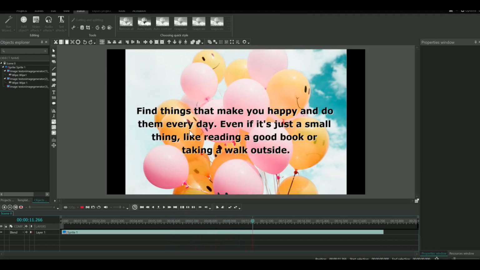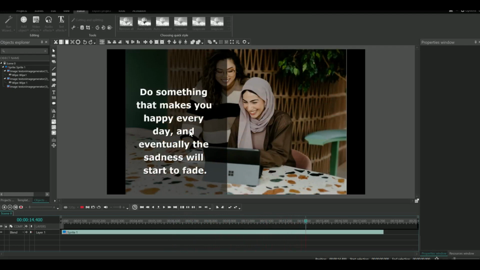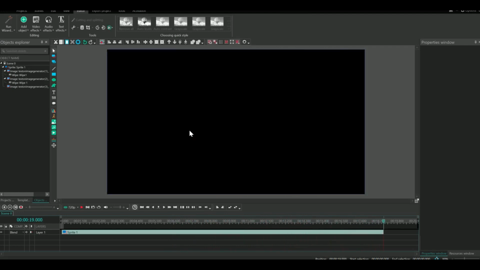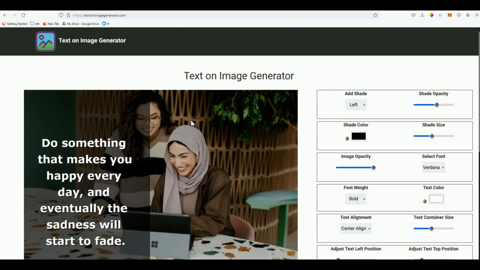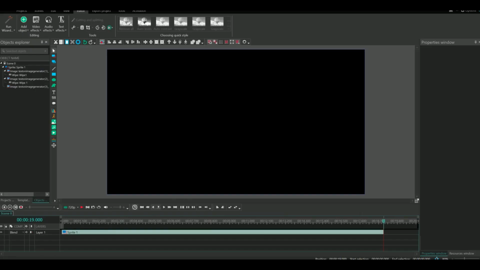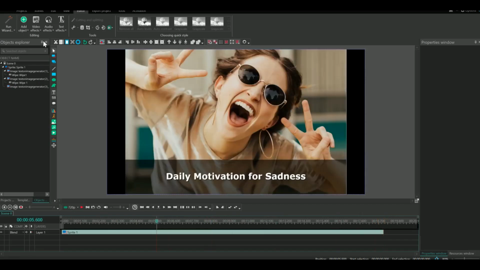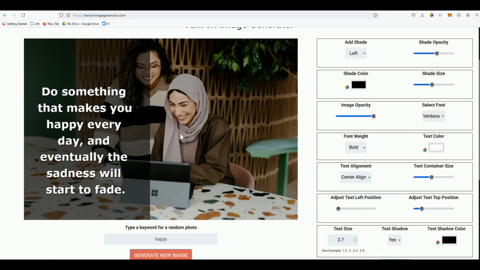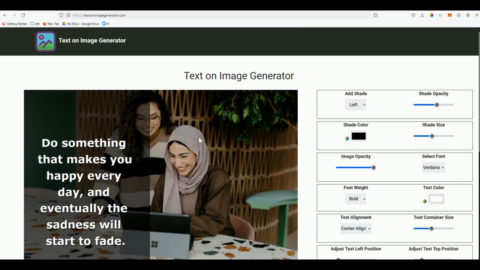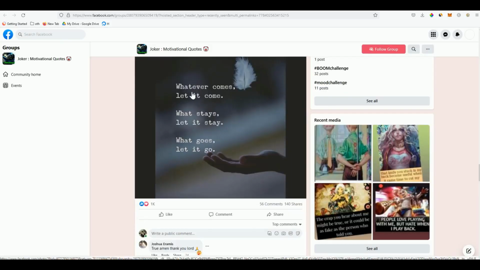So imagine you have a beautiful blog post or article that you want to translate into a beautiful slideshow, you can use this website, the text and image generator. You don't have to do a very complex slideshow, so just use this tool. And then at the same time, when you want to consolidate all those images, use this VSDC. Very nice combination, very easy, high quality images that you can have. You don't need to complicate things as long as you have nice content. So here, as you can see, it's not that good quality, but lots of engagement.